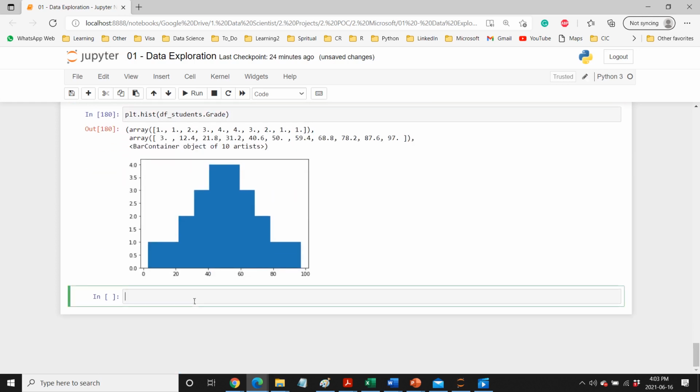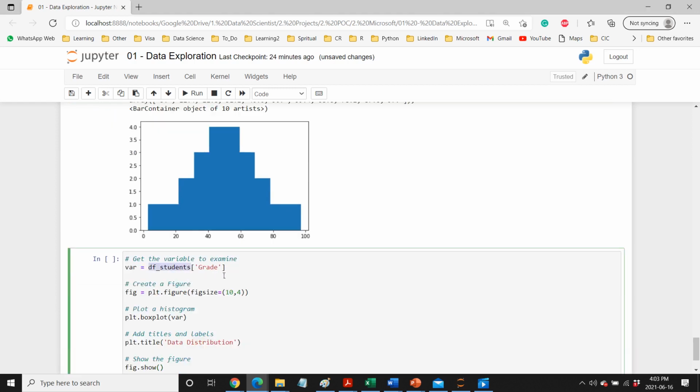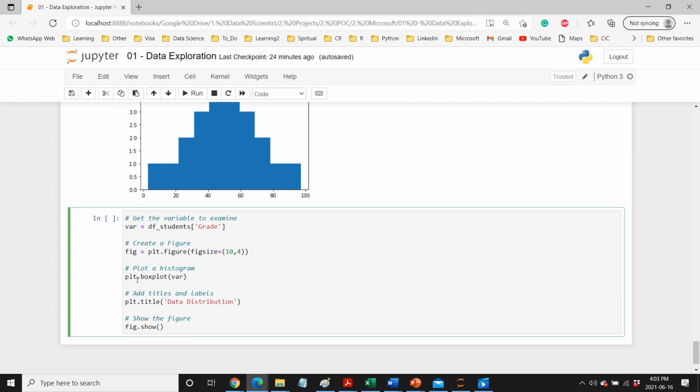Now if you want a box plot, it can be very important, especially when we are looking for the outliers. So let me give you that. So we have a variable and then plt.figure figsize. This is just to increase the size of the figures. Right now it is looking this much. If you want to make this bigger, then you can do this. You can even decide whether you want square or rectangular.